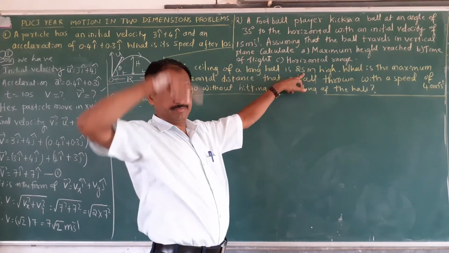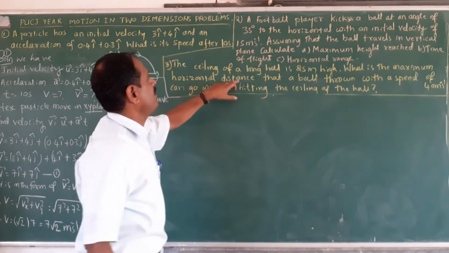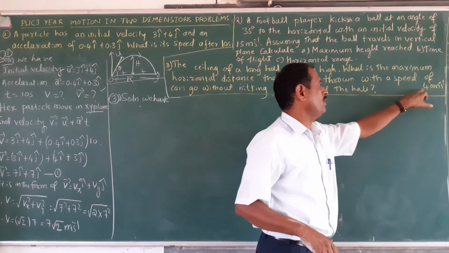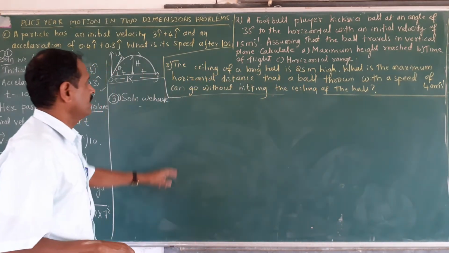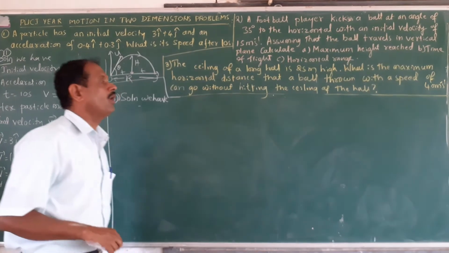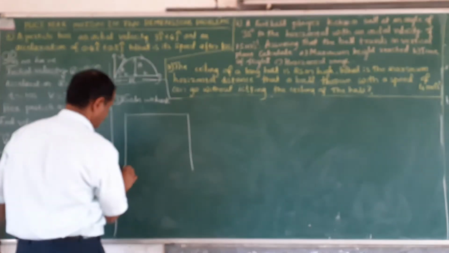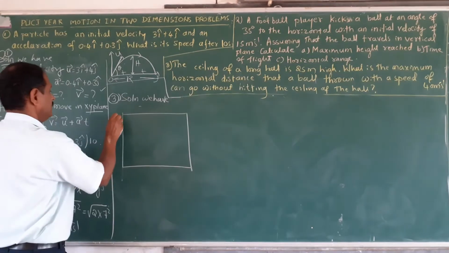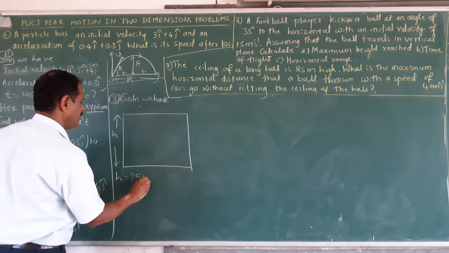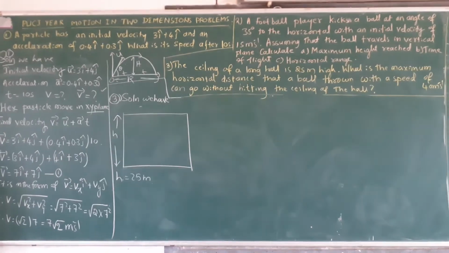25 meter height. It is a big hall. What is the maximum horizontal distance that a ball thrown with a speed of 40 meter per second can go without hitting the ceiling of the hall? Its height is h is equal to 25 meter.